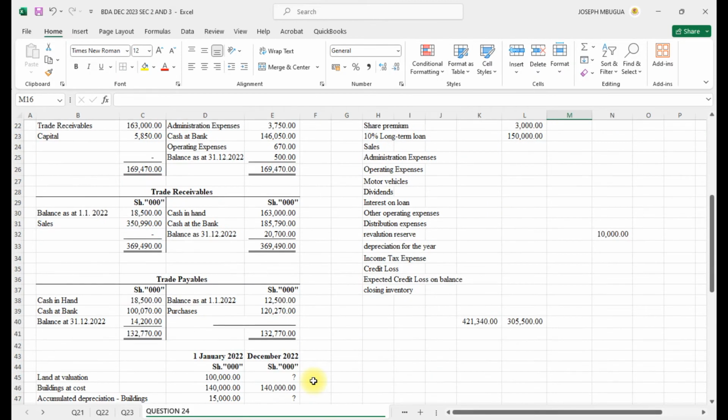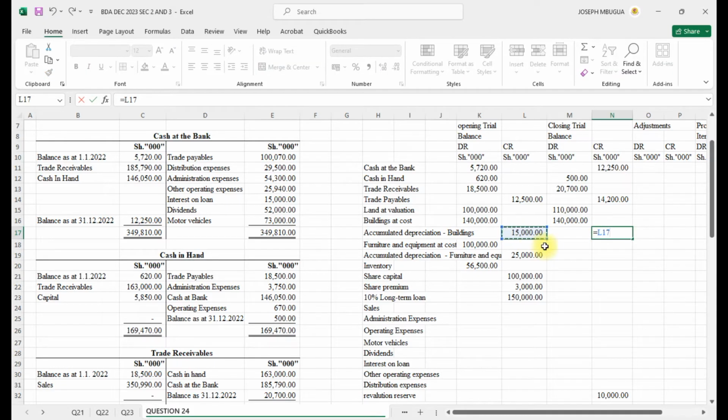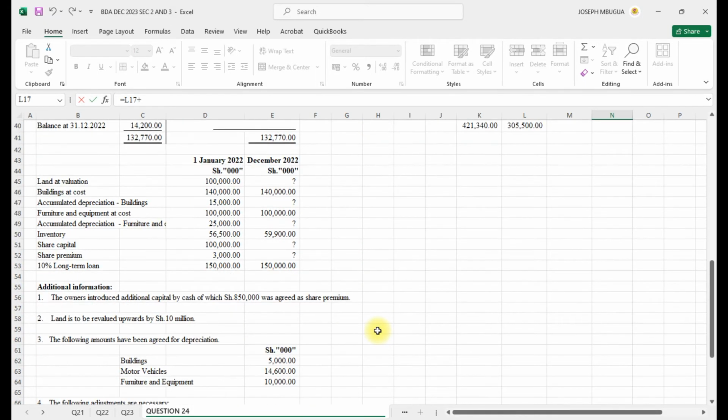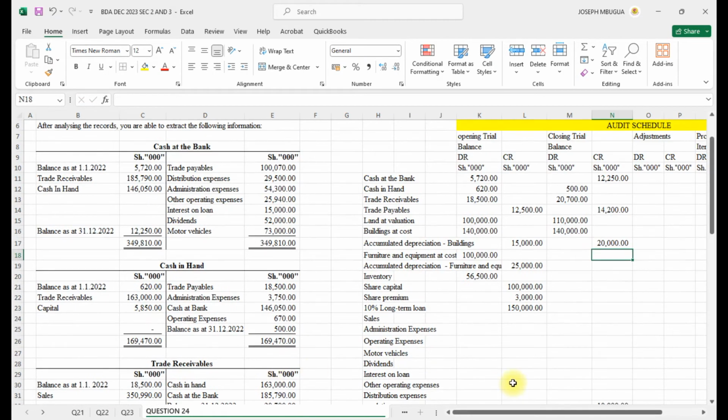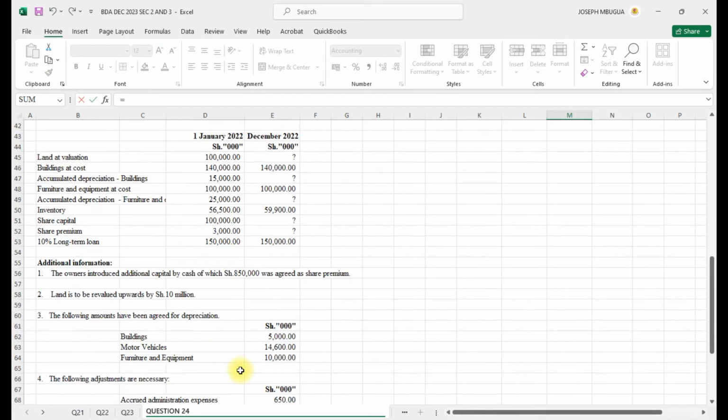The building was the same, cost of 140, but the closing trial balance accumulated depreciation will be that plus the depreciation of building that was agreed. Building was 5, and remember now that 5, we have what we call the depreciation for the year. This will be an expense. I will debit them. This one, I add this, I add this.